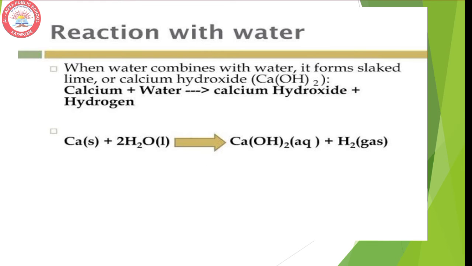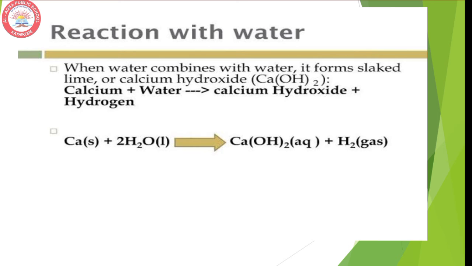Another metal we can take is calcium. The reaction of calcium with water is less violent. The heat evolved is not sufficient for the hydrogen to catch fire, so here there is no fire.